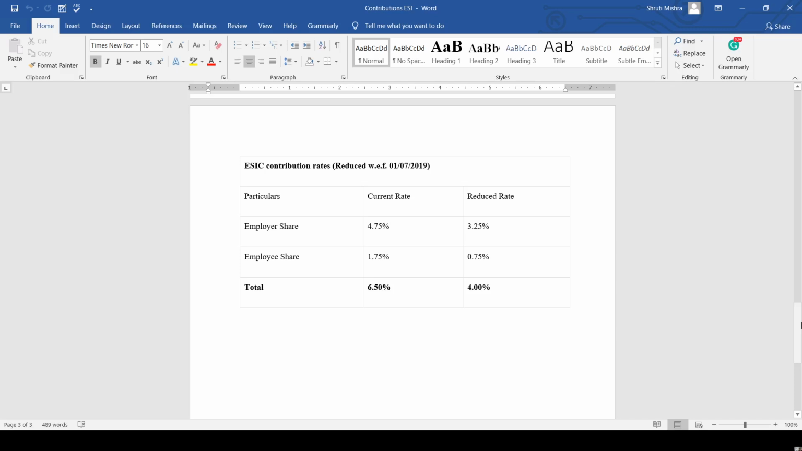So, the employer's share, the current rate was 4.75. Now it has been reduced to 3.25. The employee's rate is 1.75. Now it has been reduced to 0.75. Now the total current rate is 6.50 and the reduced rate is 4%. So this is what the ESI contribution is all about.